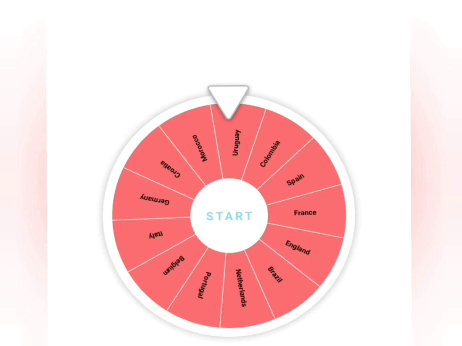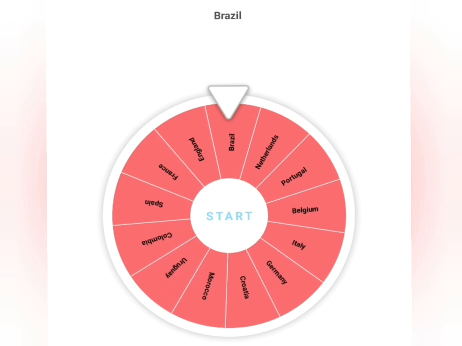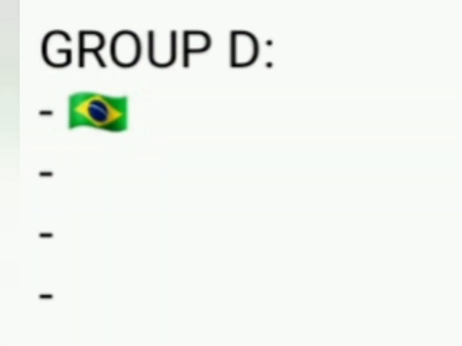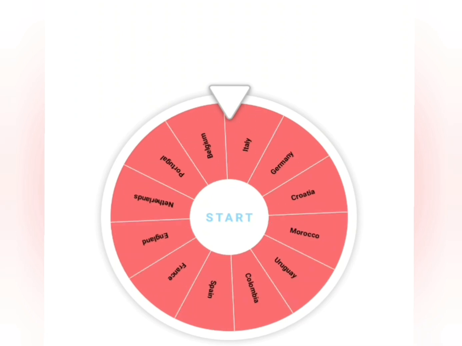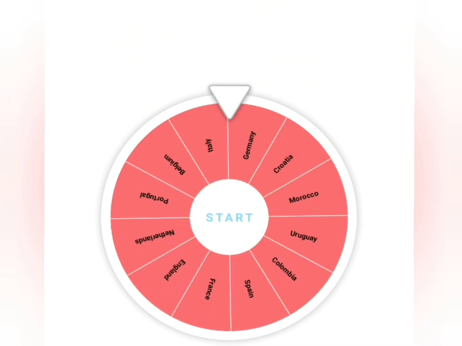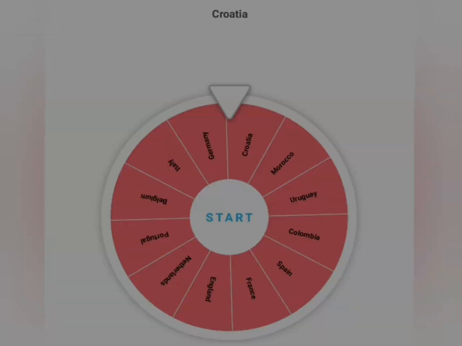Then in Group D it's Brazil. In Group E it is Croatia.